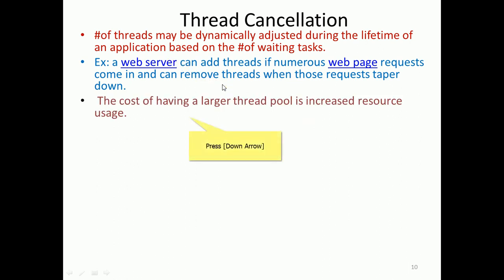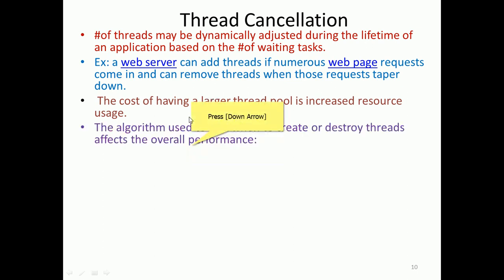The cost of having a larger thread pool is increased resource usage. Dynamically you can create many threads based on the requests, so what will happen? The usage of resources will increase. The method used to create or destroy threads affects overall performance. If we are creating many threads, most of the time the system will be dedicated to creation and elimination of those threads rather than executing, which will take a huge amount of time.